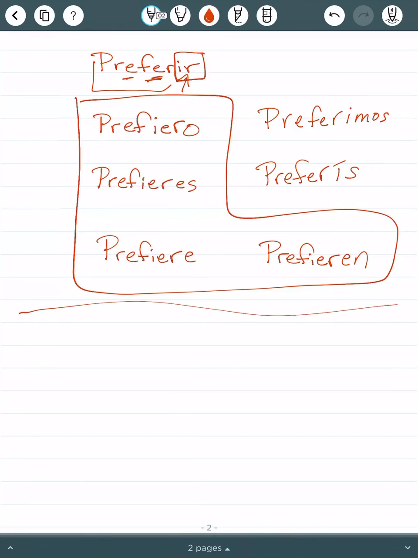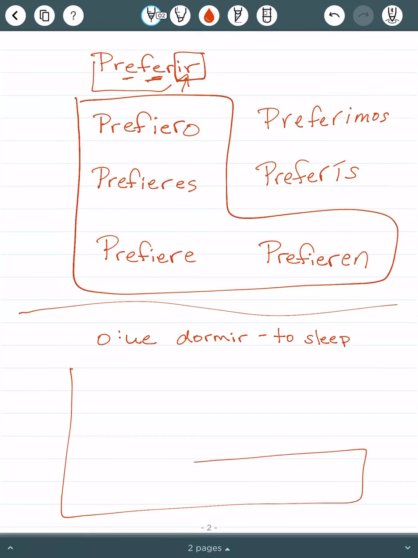Another typical kind of verb, and you do not have to put this in your notes. This is just a little extra information if you are interested. But there's another very typical kind of verb called an O-to-UE stem change verb. But it's the exact same concept. So one example is the verb dormir, which means to sleep. When I tell you it's a stem change verb, you automatically should think, okay, it's a boot verb.